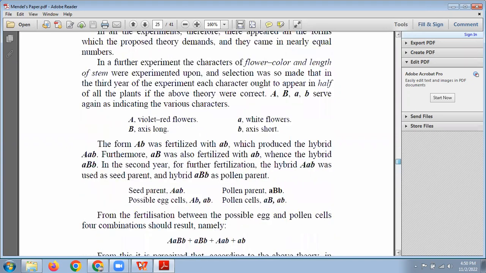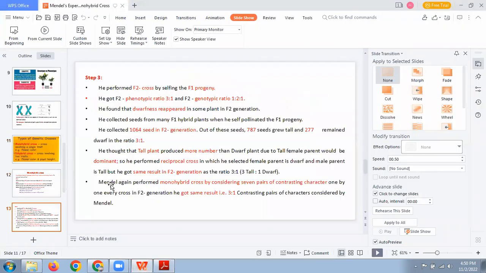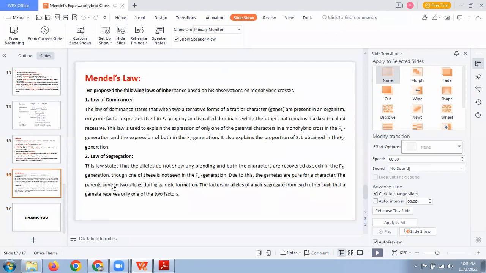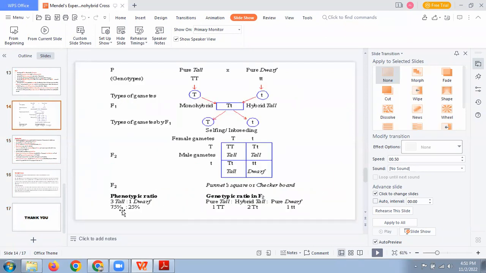When you come to the presentation here, you can see the ratios. Can you see the ratio? Genotypic ratio in F2, 1 is to 2 is to 1. Phenotypic ratio in F2, 3 is to 1.